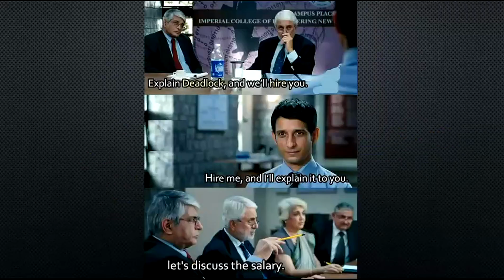So if you don't know what is deadlock, I think this is a really funny meme. This is a hiring situation, and then it just answers with the opposite question. Right, so this is a short intro. There are many types of deadlocks, but we don't need to go into that much depth. So my one-line definition is that two different parts of the program are trying to fight for the same resource, and both of them are waiting for each other. So both of them don't want to let go of what they have, but they want to get what each other has. So the whole program can proceed.